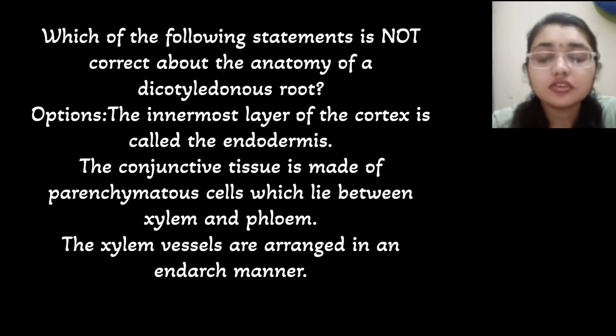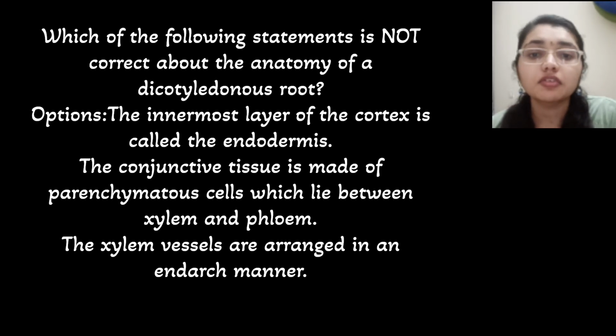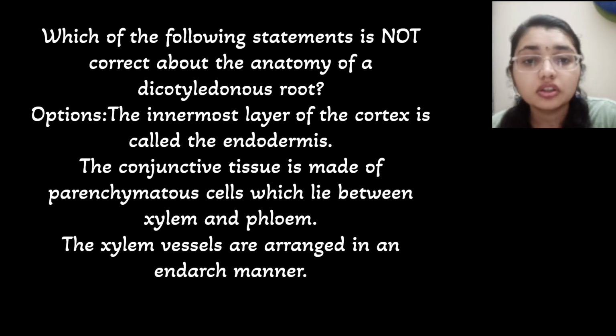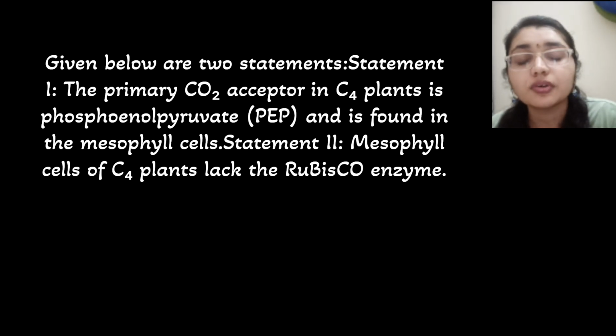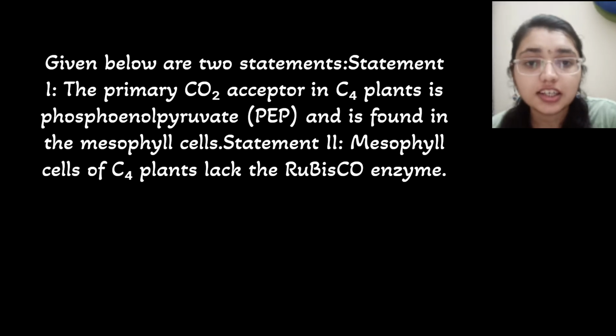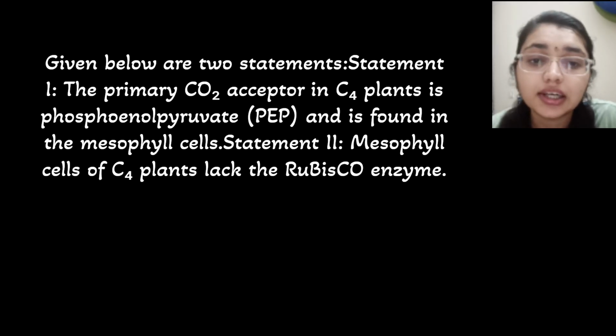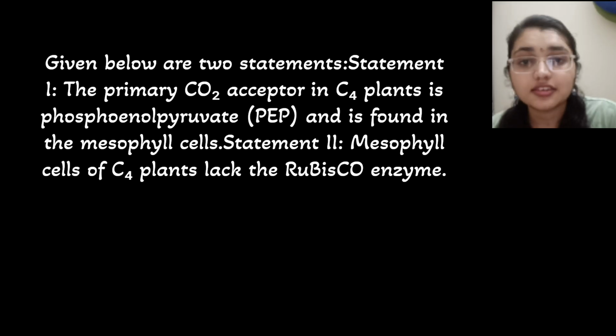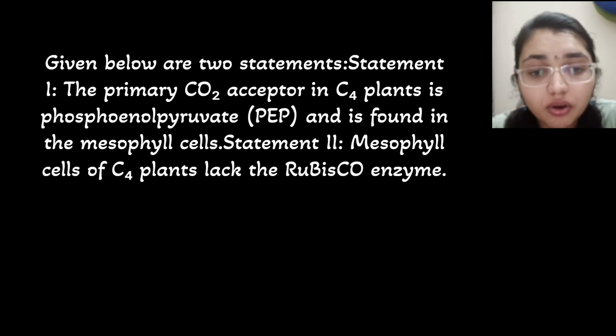Here there are two statements given. We have to tell if both the statements are true or false. Statement 1: the primary CO2 acceptor in C4 plants is PEP, and it is found in the mesophyll cell. Statement 2 is telling about the mesophyll cell of the C4 plant lacking the Rubisco enzyme. So we have to tell whether it lacks or not. Here both the statements are true.